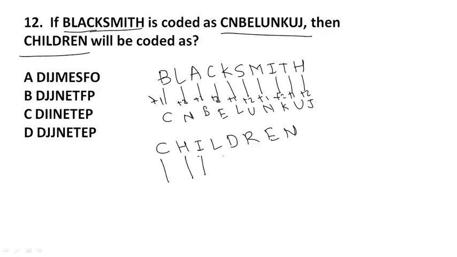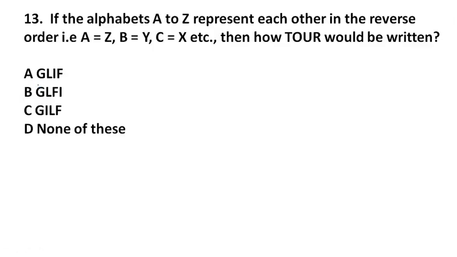Then C plus 1 is D. Plus 2 is J. Then plus 1 is J. Then plus 2 is N. Plus 1, plus 2, plus 1, plus 2: E, T, F, P. Here the answer is D, J, J, N, E, T, F, P. That is option B. We are moving to the next question.